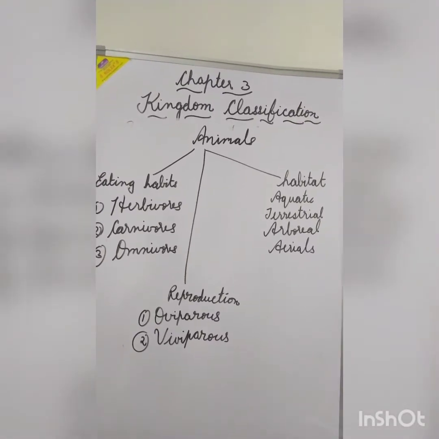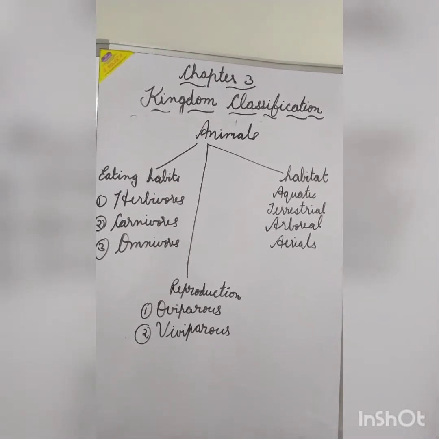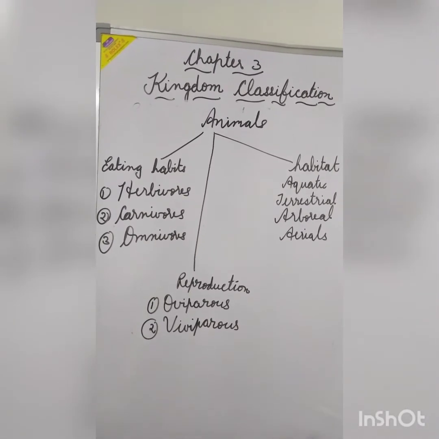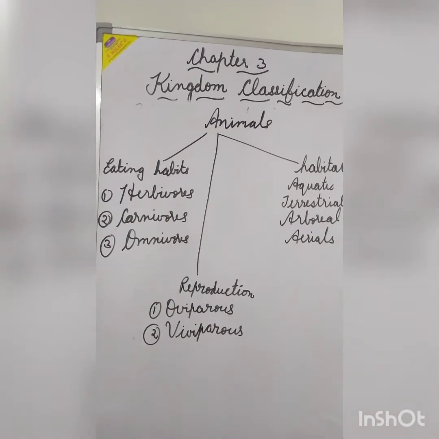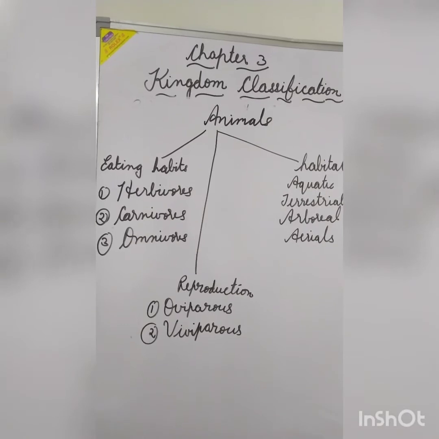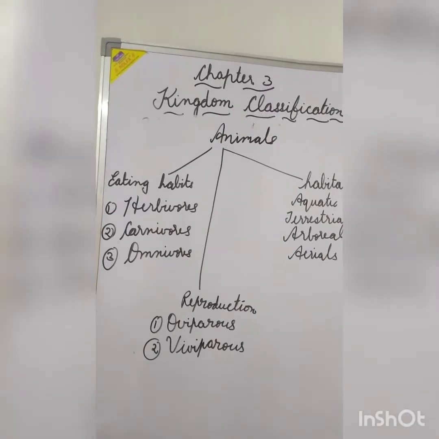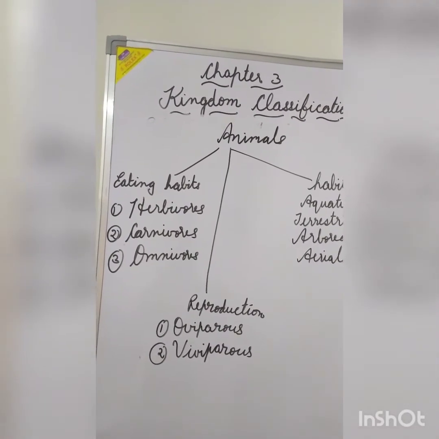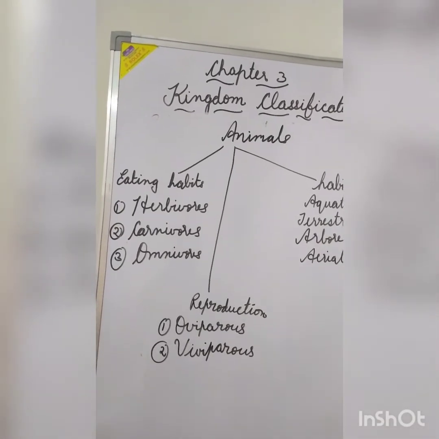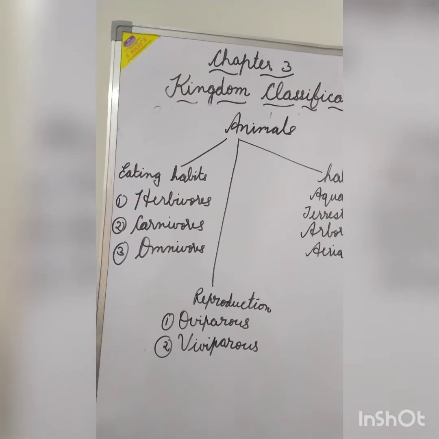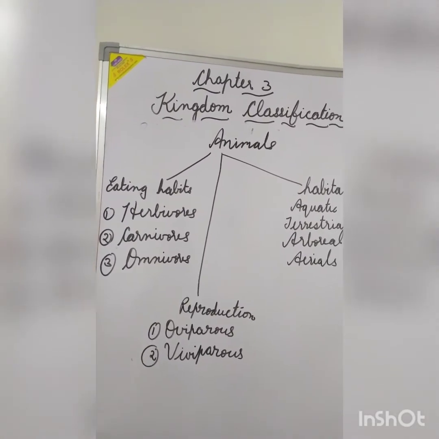There are some more classifications of animals. Depending on the eating habits, the animals can be categorized as herbivores, carnivores, and omnivores. Herbivores are animals which feed on the plants, carnivores, the animals which feed on flesh, and omnivores which feed on plants as well as flesh.